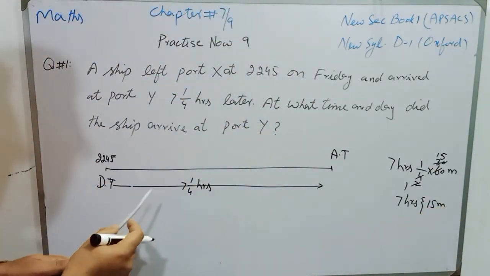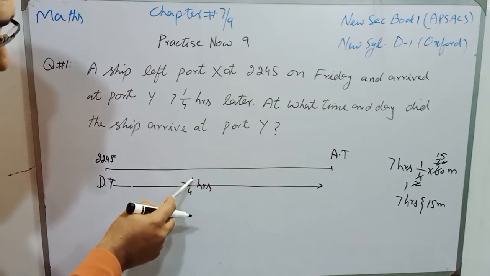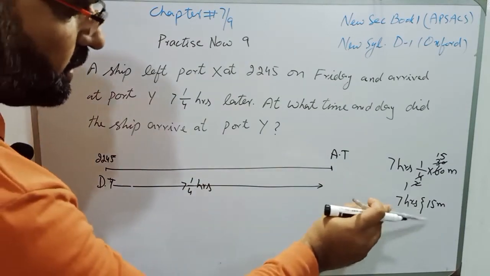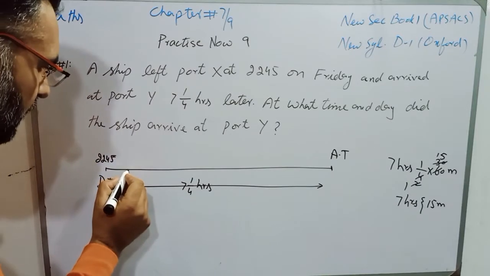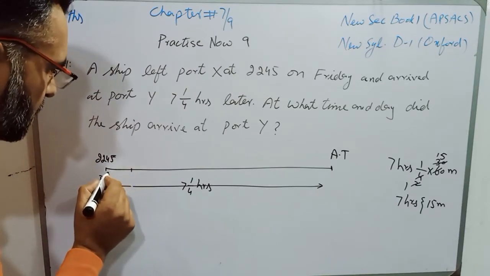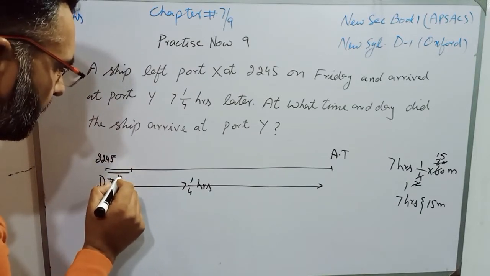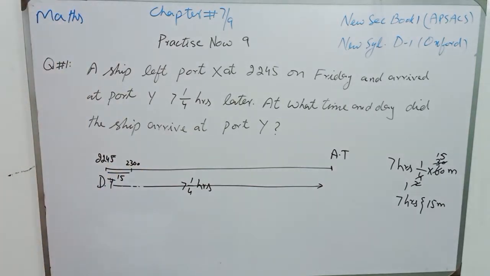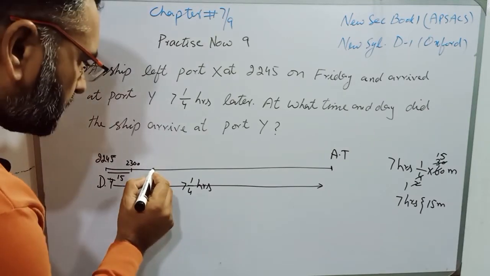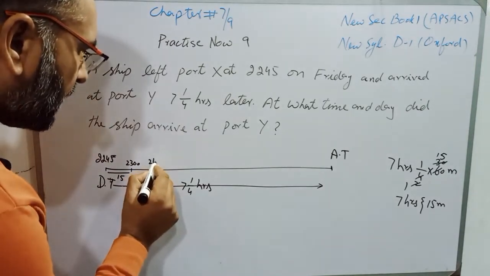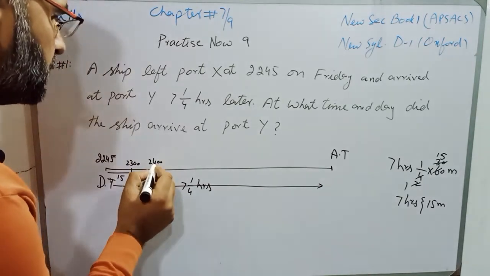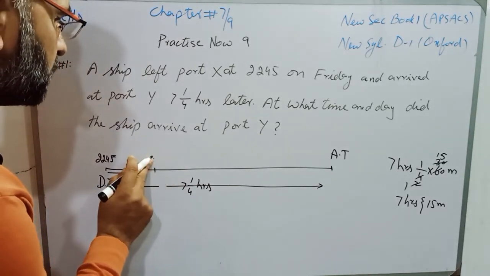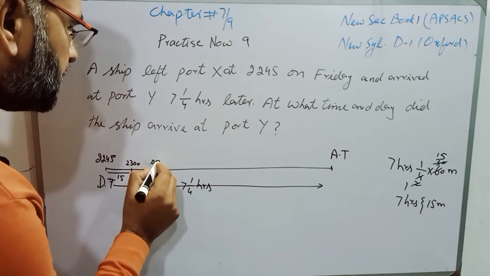So students, 1/4 means 15 minutes, and we add these 15 minutes to the time, and it becomes 2300 hours. The remaining 7 hours minus the 1 hour used gives 2400 hours, which is 0000 after 1 hour.